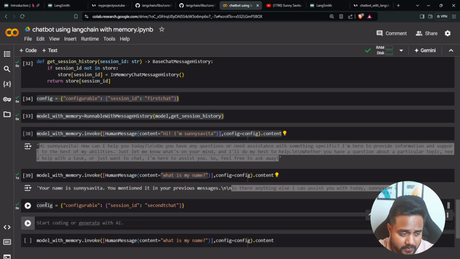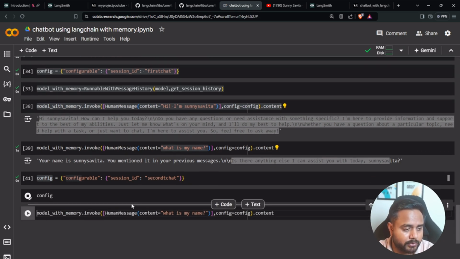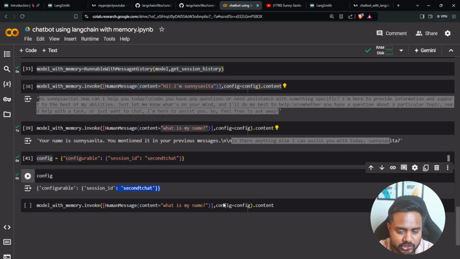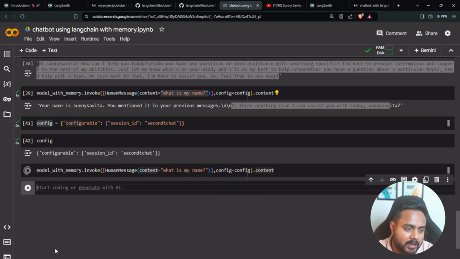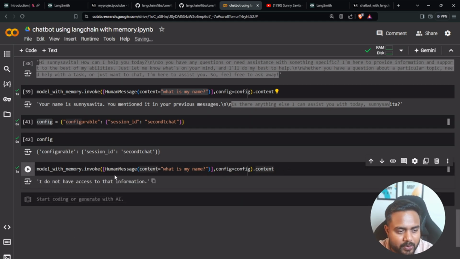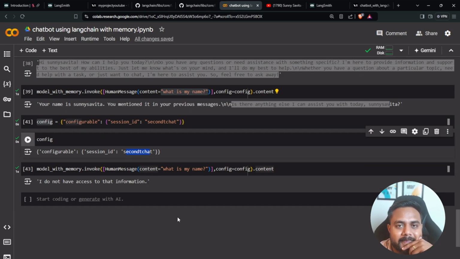If you check now with this configuration, you will be getting this, the second chat. Now I'm going to make a conversation, model dot memory invoke, and here human message, what is my name, content. See what I'm getting, I don't have access to this particular information because I changed the ID. Getting my point? Yes or no?